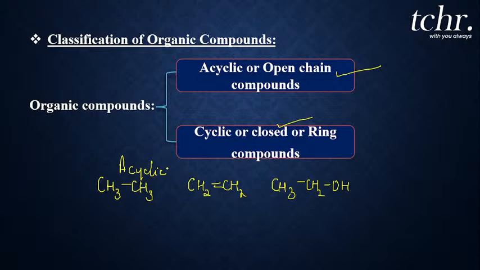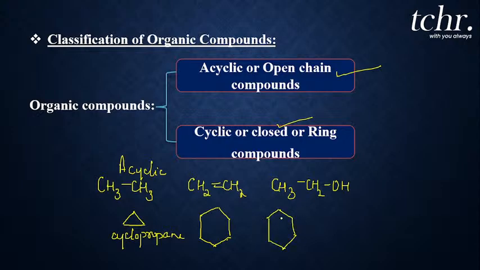Okay. Whereas if I write an example like this, cyclopropane, what is this? This is cyclopropane, or cyclohexane. What is this, my dear students? Cyclohexane. Or if it is an aromatic compound like the benzene ring.